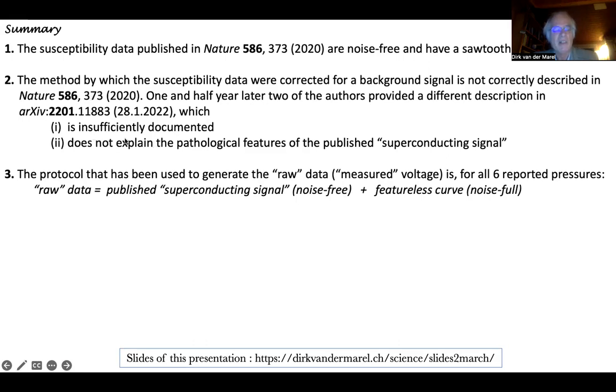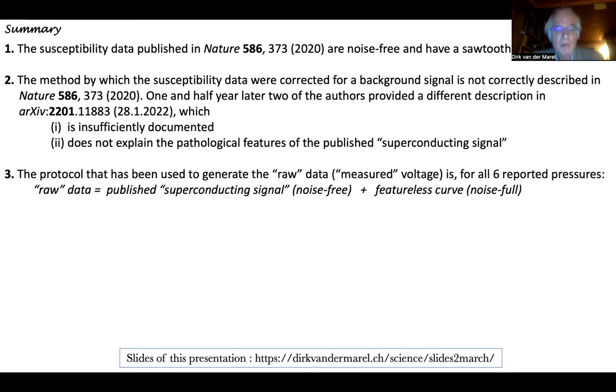And it is a very strange story. There are 3 different versions of it now. It's not sufficiently documented, and certainly that story involving what they call a user-defined background does not explain those pathological features. Then there's a third very strange point.